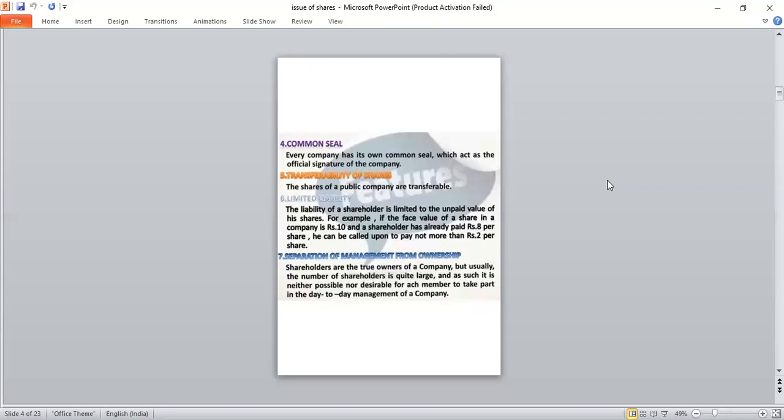Okay. The next one, separation of management from ownership. The company is entirely separate from the shareholders. The shareholders are the true owners of the company, but usually the number of shareholders is quite large, and as such it is neither possible nor desirable for all members to take part in the day-to-day management of the company.